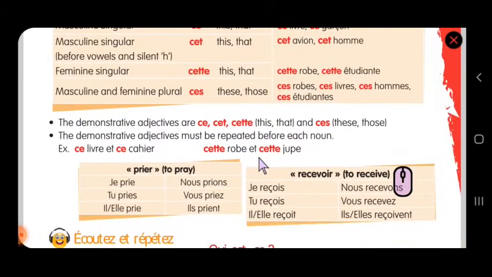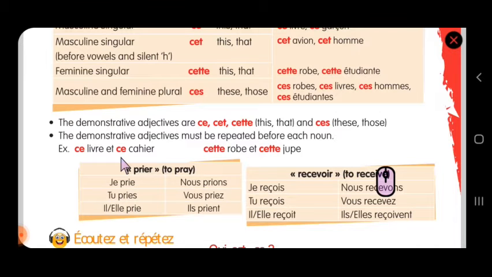The same thing is given. Ce, cet, cette, these three give the meaning this or that. But if I write ces, the meaning is these or those. Okay, so that is plural. The demonstrative adjective must be repeated before each noun. So ce livre et ce cahier. Imagine if we create a sentence, ce livre et ce cahier. See, the demonstrative adjective is repeated here as well as here.